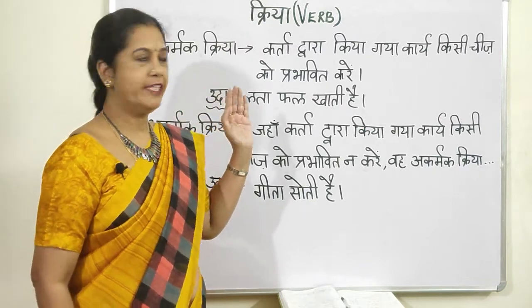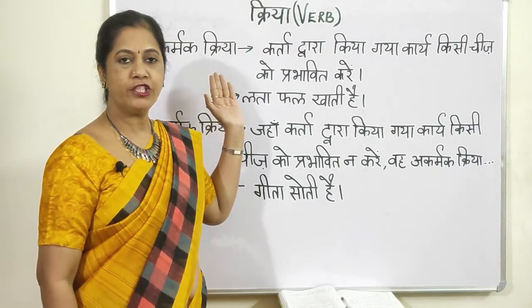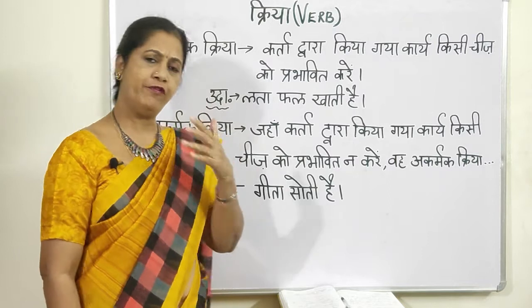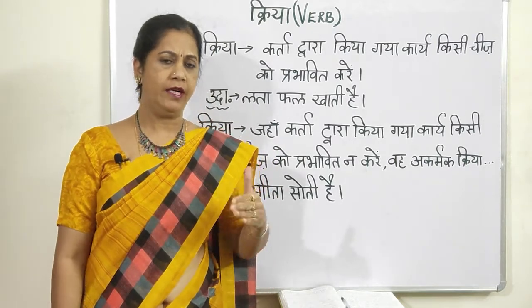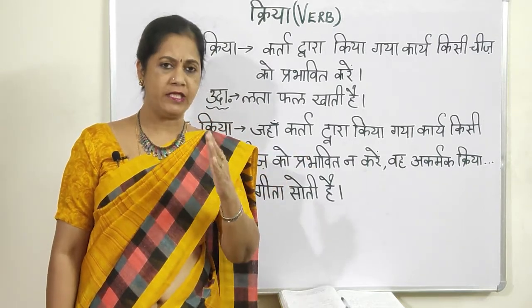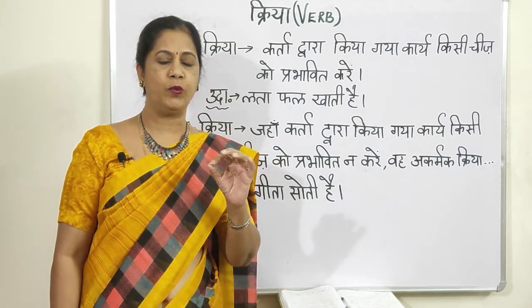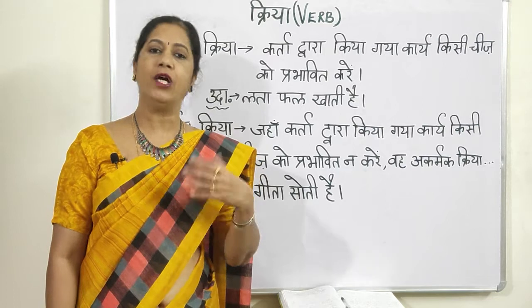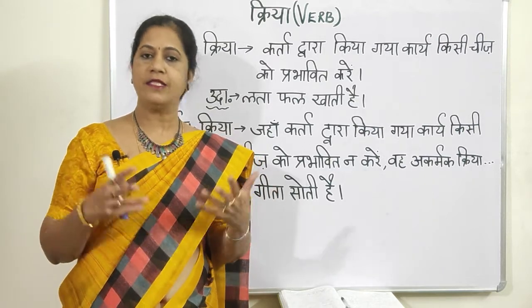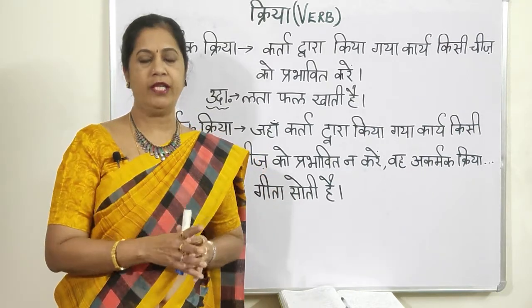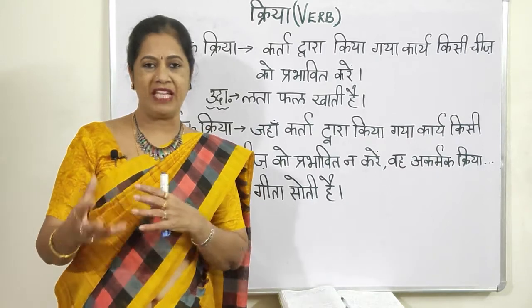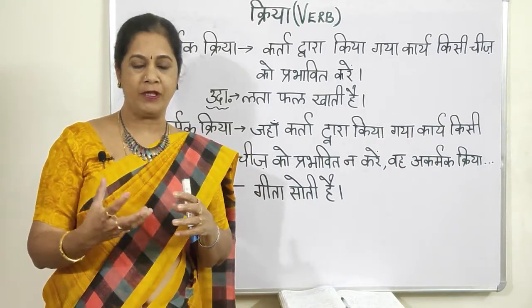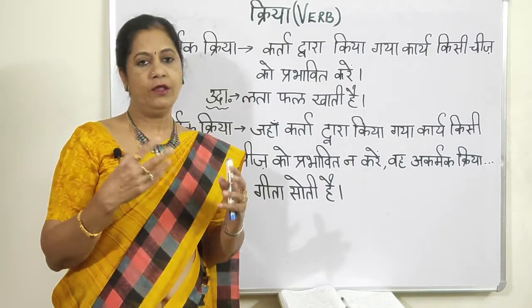Now I was telling you I'm going to give you the definition for sakarmak and akarmak. So before that, I have done the previous videos. If you haven't seen it, please watch that video of the verb. What is a verb? किसी भी काम को करना या होना. So that is the verb, something doing or something happening. So that expression of those actions are verbs, right?